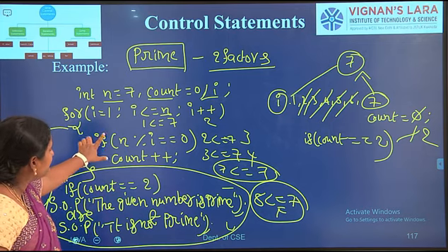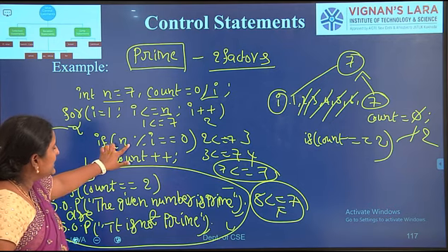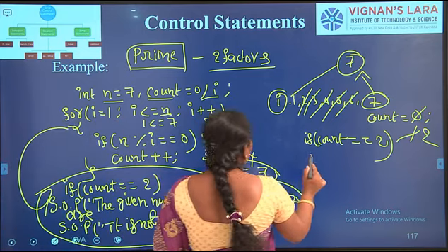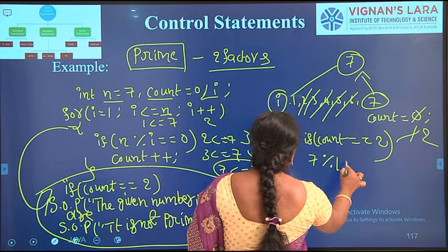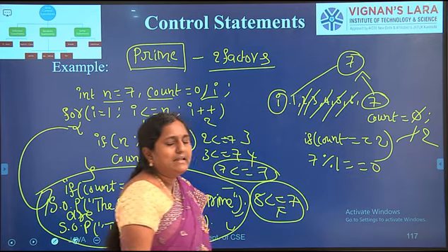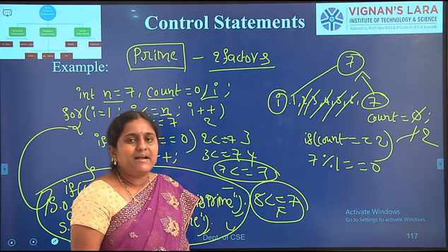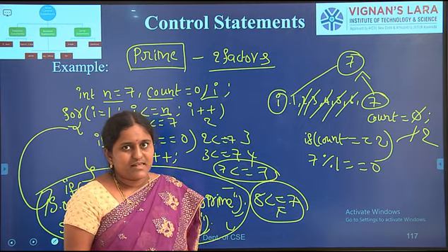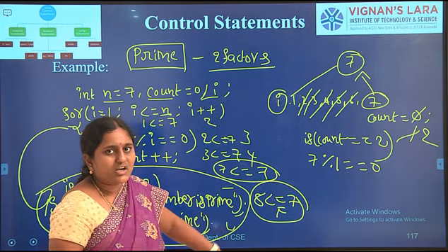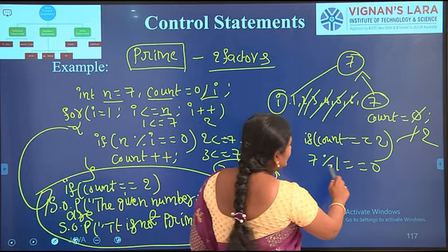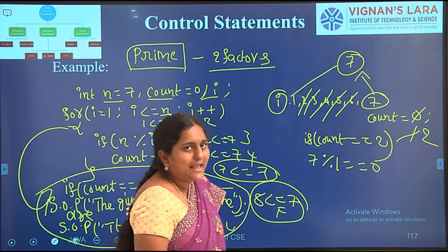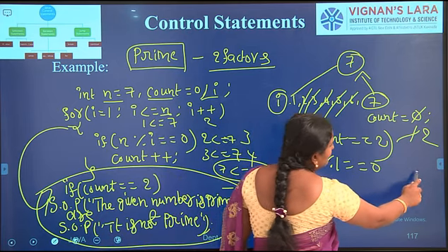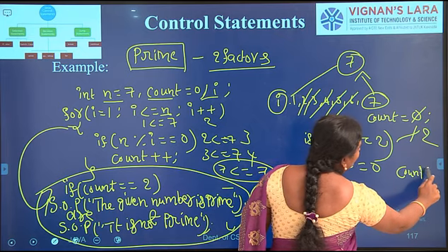In this for loop, I am writing one statement, checking one condition: if n modulus i equals 0. Here n equals 7, so 7 modulus 1 equals 0. After dividing 7 by 1, the remainder we get is 0. If it is 0, then it is a factor of 7; otherwise it is not a factor of 7. If n modulus i equals 0, the count value is incremented. Here it is 0, so count becomes 1.